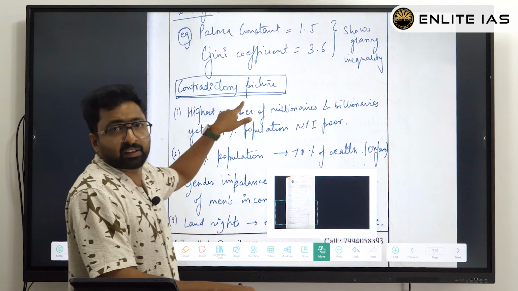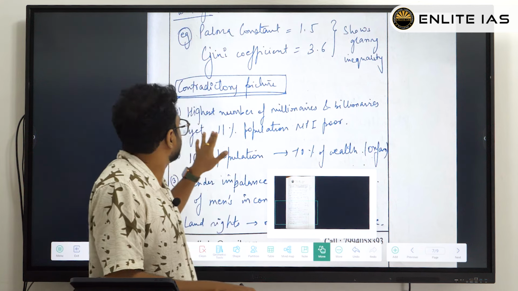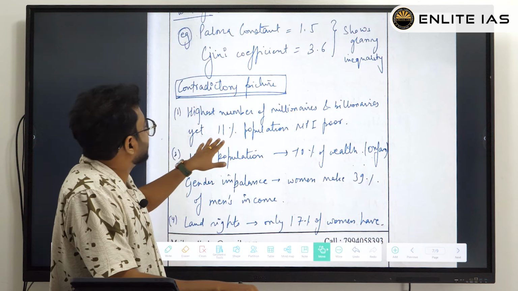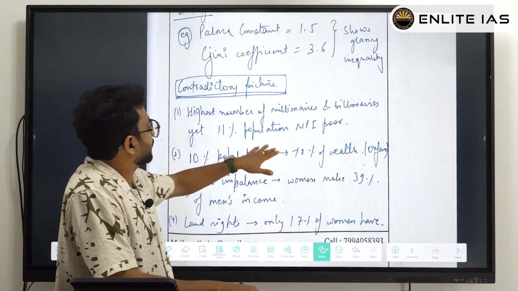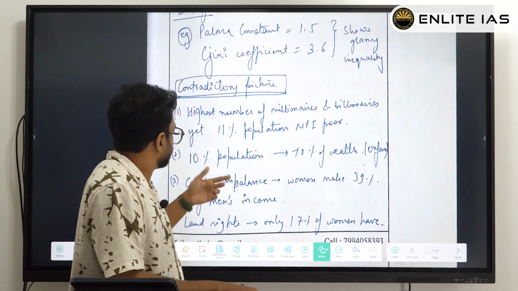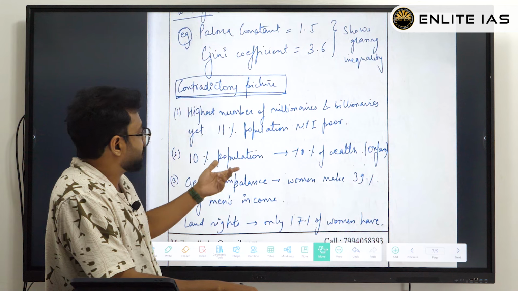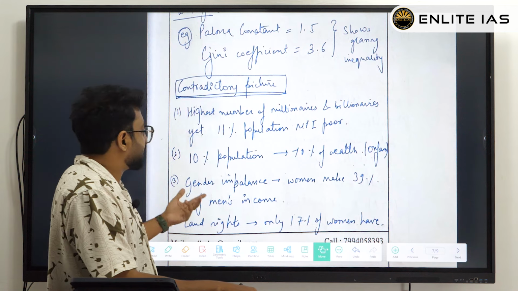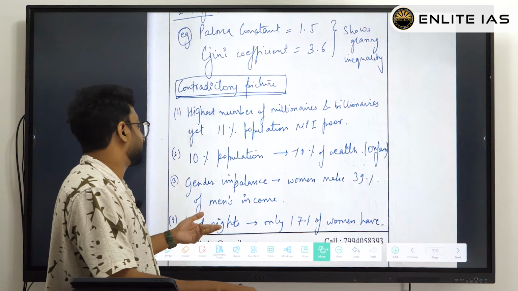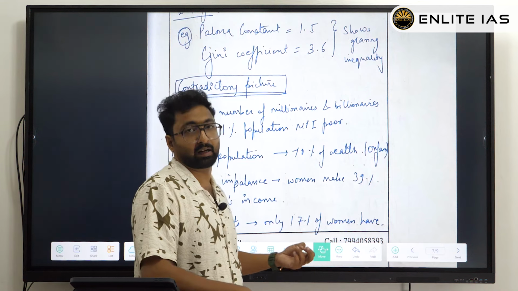He has written the heading, contradictory picture. Highest number of millionaires and billionaires, yet 11% of the population are still multidimensionally poor. 10% of the population holds 70% of the wealth. Gender imbalance: land rights, only 17% of women have land rights.